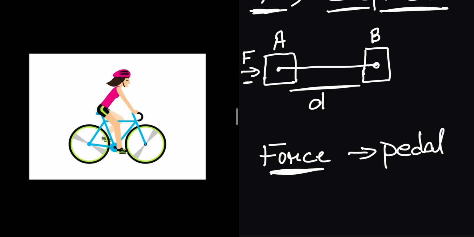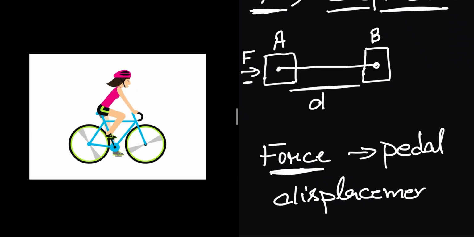And because of this force there is displacement in the position of the cycle. So the girl is applying force and there is a displacement, and then we will say that work is done. These are the cases when we are doing work. We apply force and the body is displaced from its original position, then we say the work is done. But in what cases will we say there is no work?